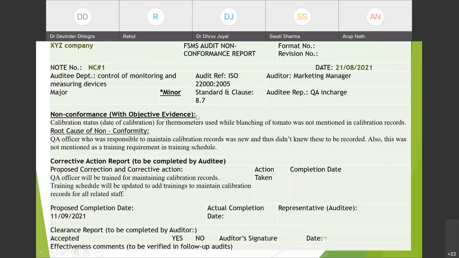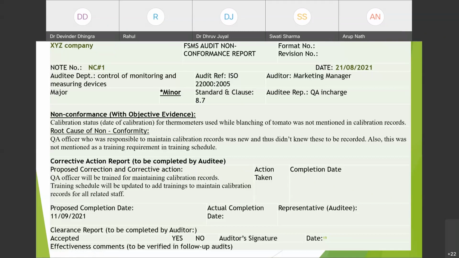How will we write the non-conformance? Here, the non-conformance is calibration status. That is, the date of calibration for thermometers used while blanching of tomato was not mentioned in calibration records. They had not entered the calibration status of thermometers in the calibration records. So it's clearly stating that they were calibrated, but it was not reflected in the records. This is the NC here. So it is clearly reflected from this sentence.